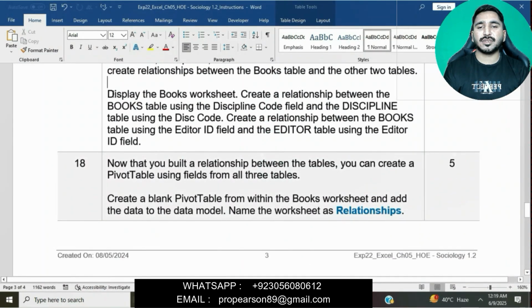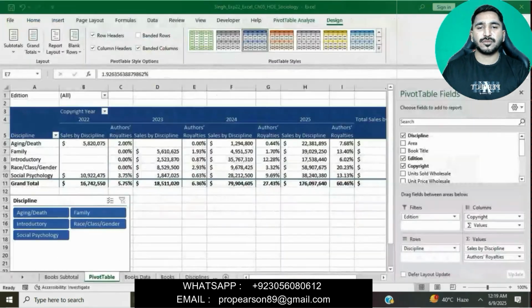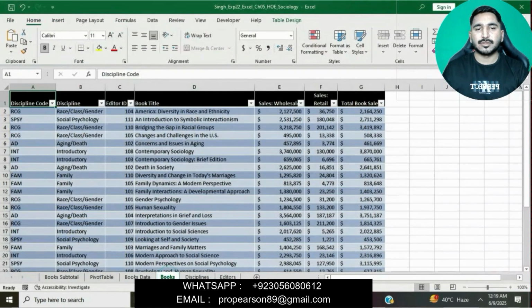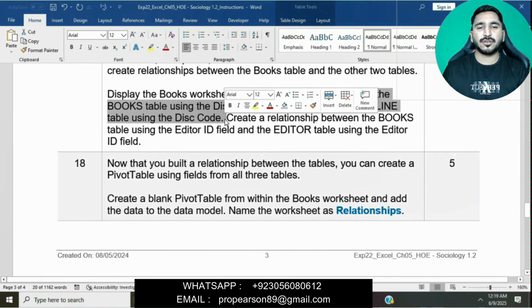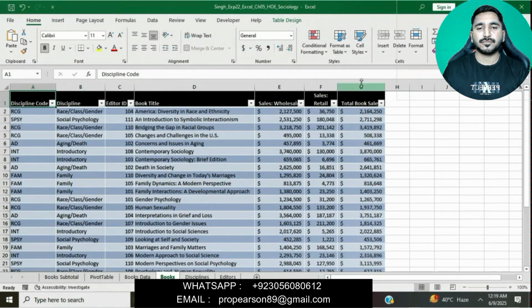Now question number 17 is to display the Books worksheet and create a relationship between the Books table using the disciplinary code field and the Discipline table using the discipline code, and create a relationship between the Books table using the editor ID field and the Editor table using the editor ID field. Display the Books worksheet. Now create a relationship between the Books table using the disciplinary code and the Discipline table using the discipline code.